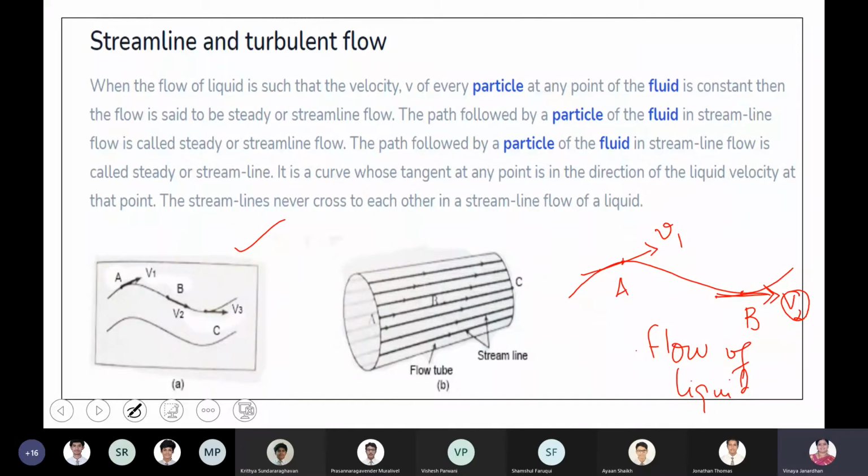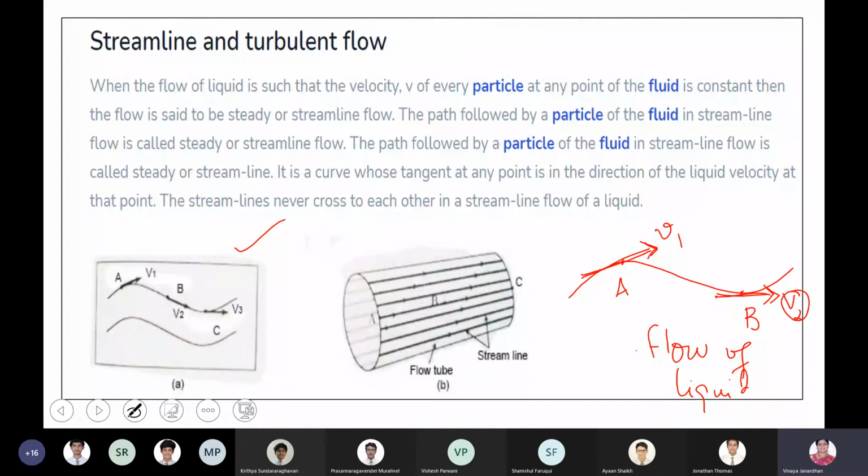At point A, each and every liquid particle should move along the tangent drawn and should have a velocity v1. When the liquid particle reaches point B, it should move with a velocity v2, and its direction should be along the tangent. If these conditions are satisfied, then the flow of the liquid is said to be streamlined.